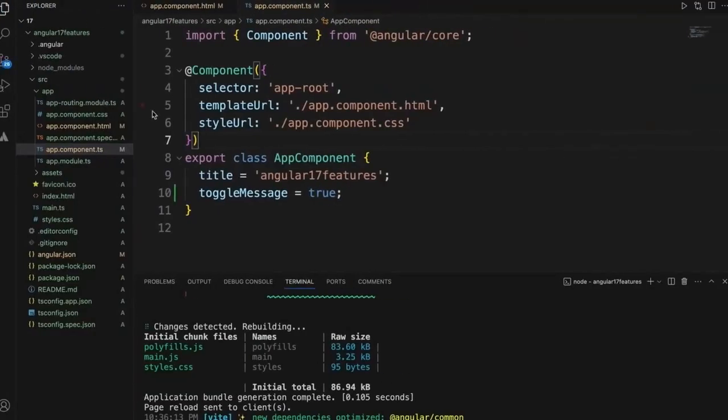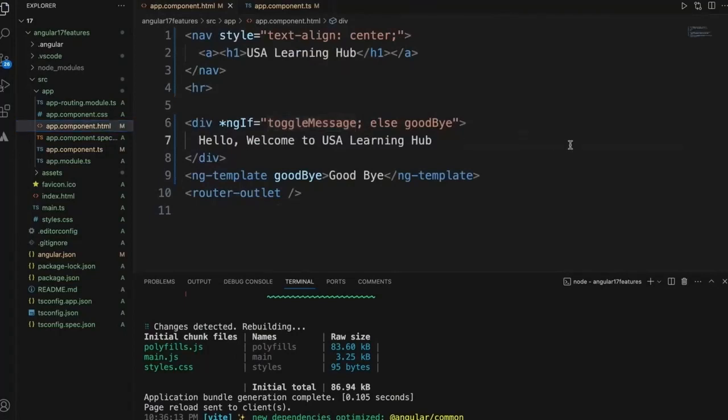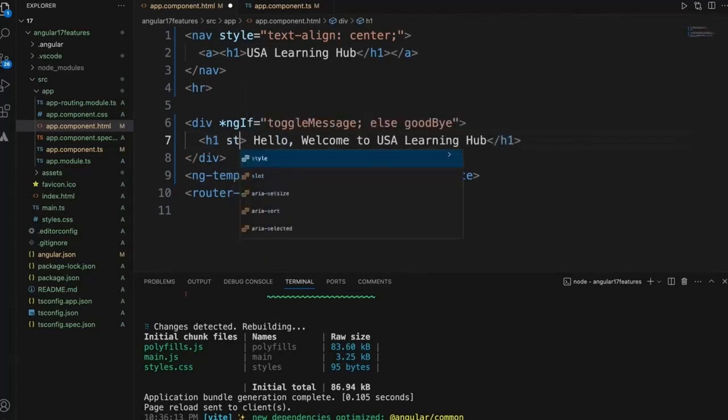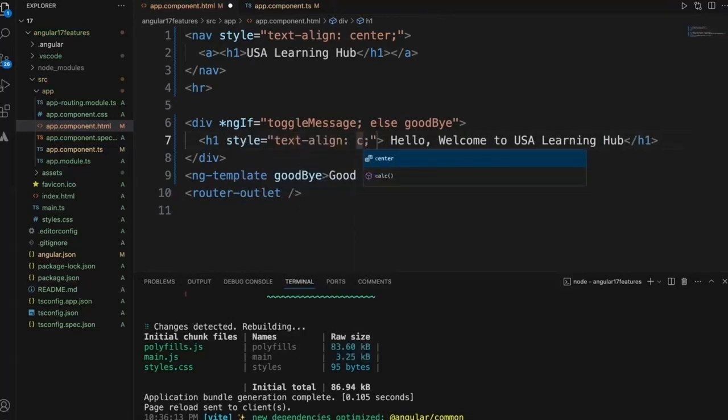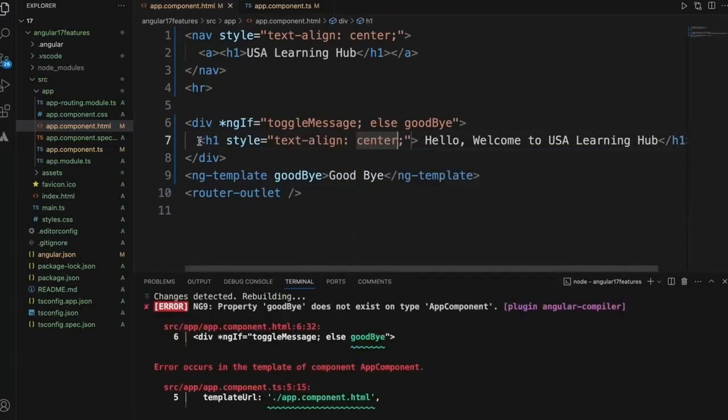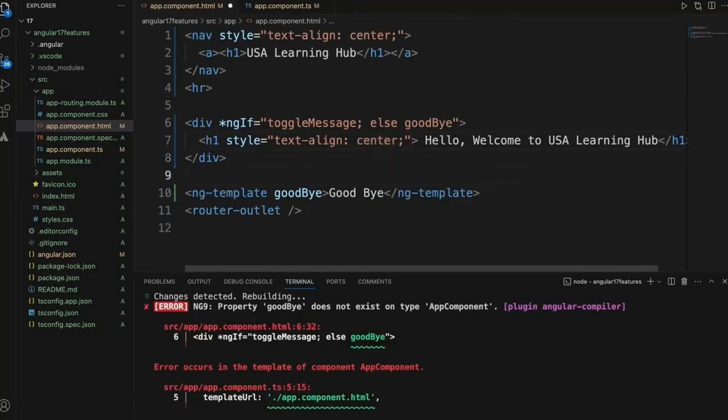So let me just set this message properly. Let's just increase the font style to see it easily, and center. Let's set this like ID.